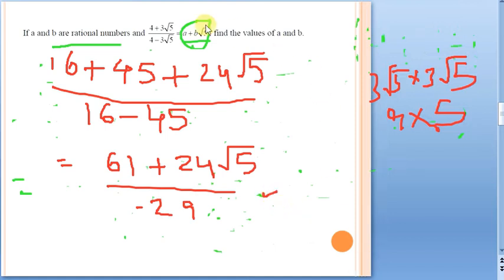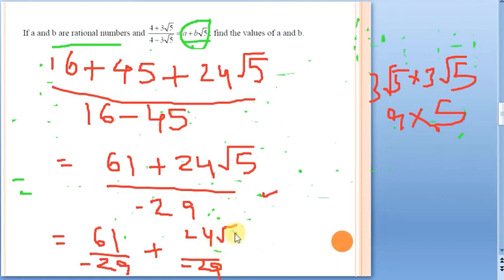Now observe the question. This answer is of the form a plus b root 5. Let us write it in simple terms: 61 by minus 29 plus 24 by minus 29 root 5. This is what we got.